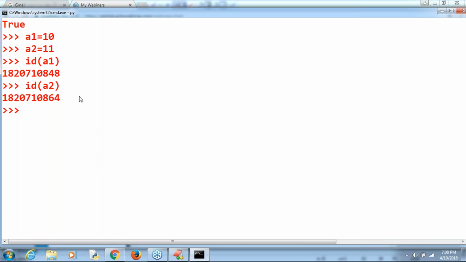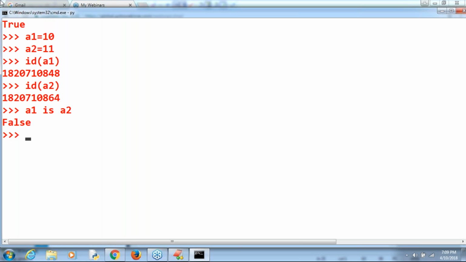Different. So this one talks about address 848, but this one talks about 864. Remember that. A1 is A2, I'm asking: A1 and A2 are not pointing to the same object, that's why false is the answer we get. Up to this, everyone can understand.